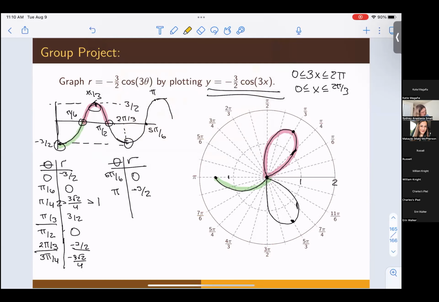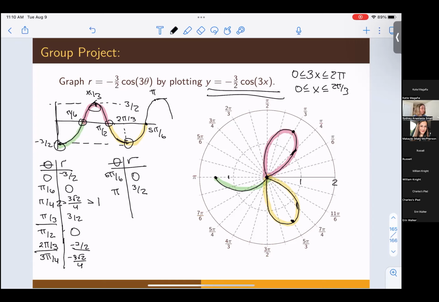So back to 5 pi over 6, that is this portion of the graph. Okay, looks like we may be almost done. And that is true because when we get to pi radians, we go out from this point at 0 to, oh, not -3 halves, it's +3 halves. That's my bad. This is +3 halves.